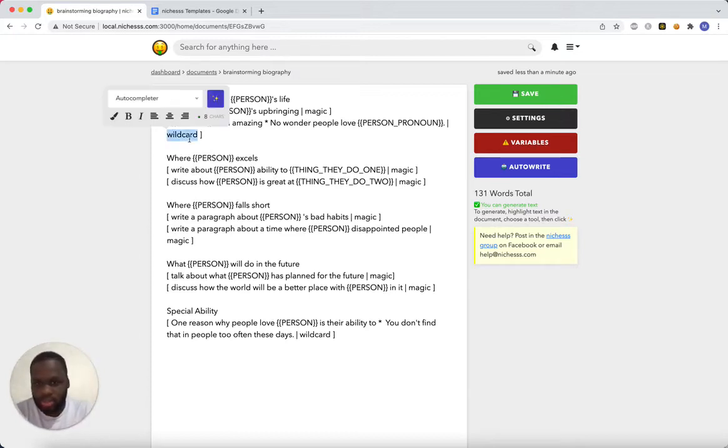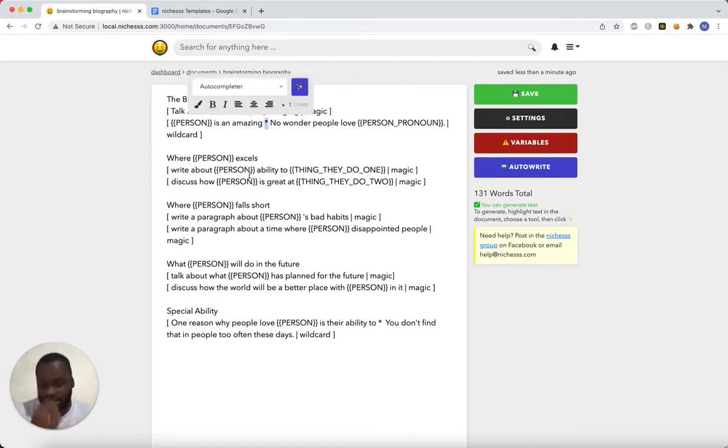We're going to use the wildcard tool to write something that says this person is amazing. Then we're going to say put any kind of text that you want in the middle, and then finish it off with no wonder people love the pronoun of the person. Where the person excels, that's going to be a heading because it doesn't have any brackets. And then we're going to write about the ability to do one thing they do. Then we're going to discuss how that person is great at doing another thing they do.